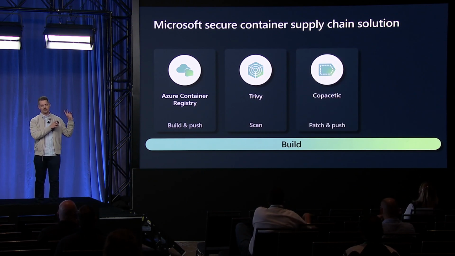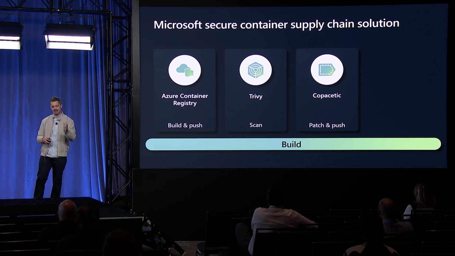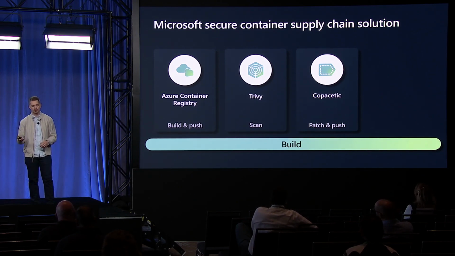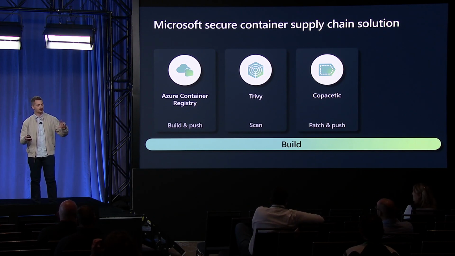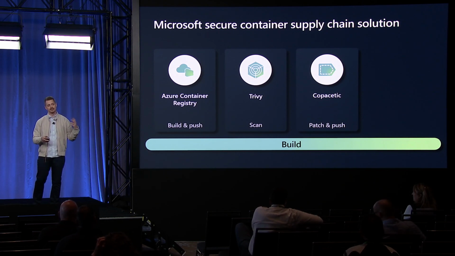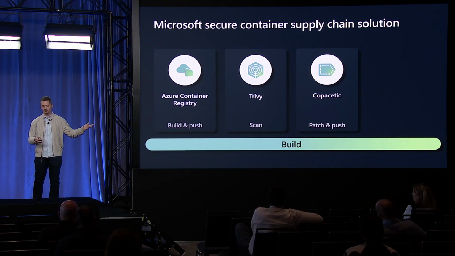So to recap, we've got the registry where we build and push images. We can scan them as the next step. But then there's another open source tool called Copacetic that will allow us to patch them based on the output of Trivy. So Trivy has the ability to output to a JSON file, in different formats too, but in the upcoming demo you'll see JSON. And then Copacetic will take that, open up the container, and start to patch those applications and those vulnerabilities and generate a new image for you, and then push that to the registry.